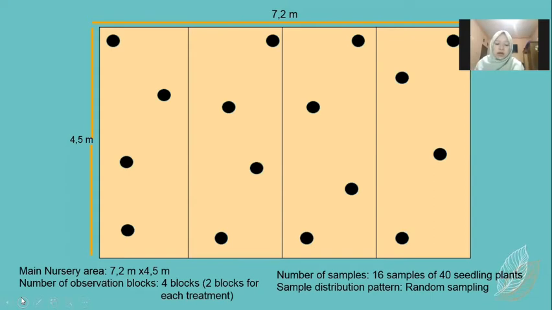We decided to take random sampling because we know that the planting media used comes from the same source. So the possibility of spreading the disease is the same for each plant.